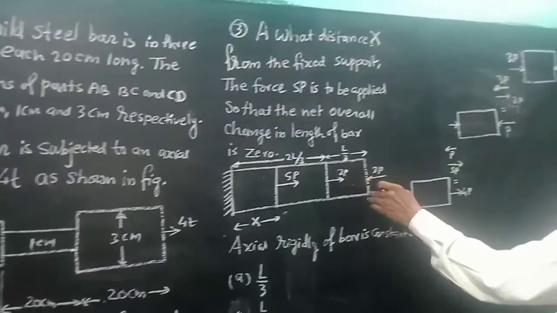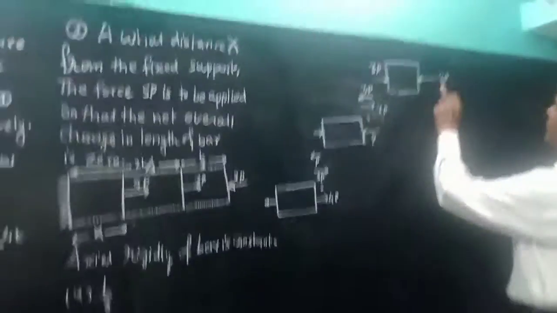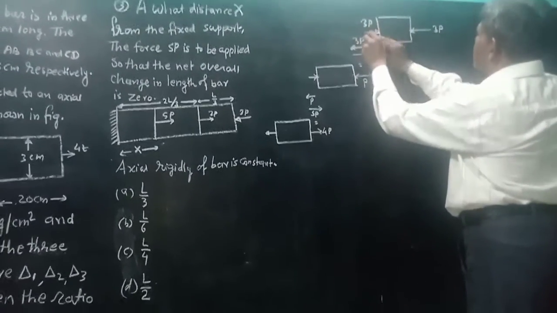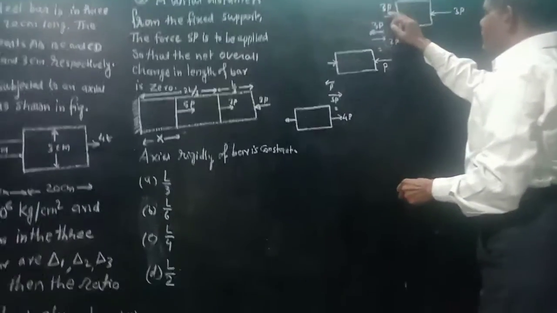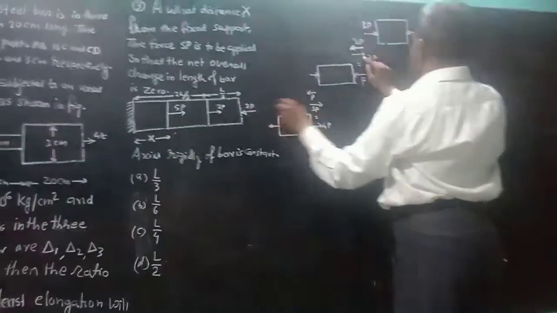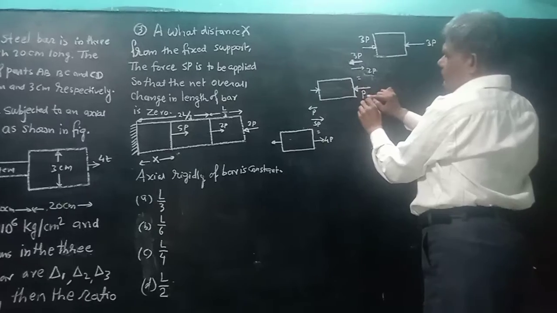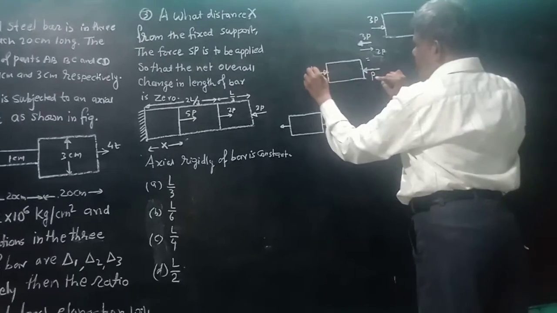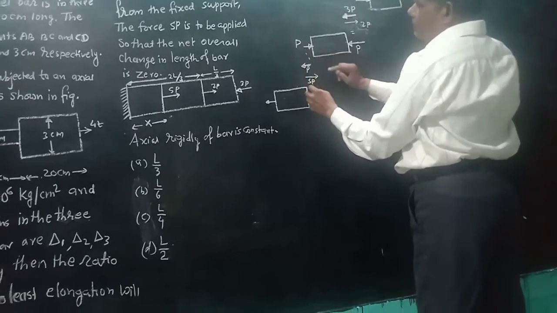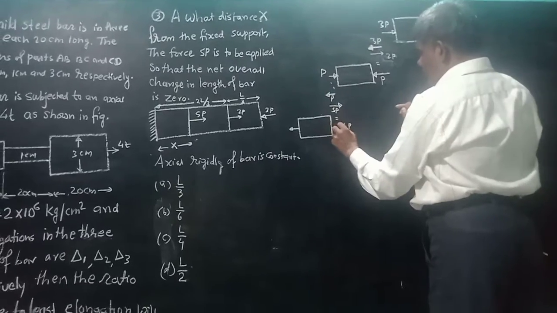The distribution of stresses for the force in each member is as given below. This is 3P, force applied 3P on this side. Opposite 3P balances this force, and this force 3P is neutralized by the opposite 3P, but here given 2P. So the direction of 3P minus 2P on this side, 3 minus 2 is equal to 1P. So this 1P is balanced by 1P, this force P is neutralized by P in this direction, but in this position given 5P. So 5P minus 1P is equal to 4P.